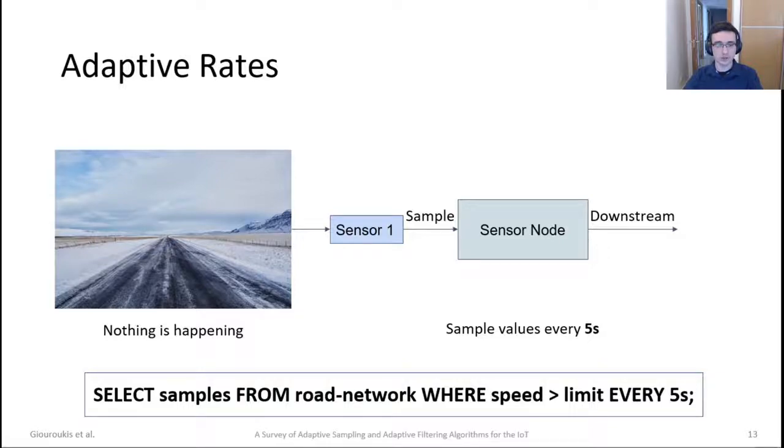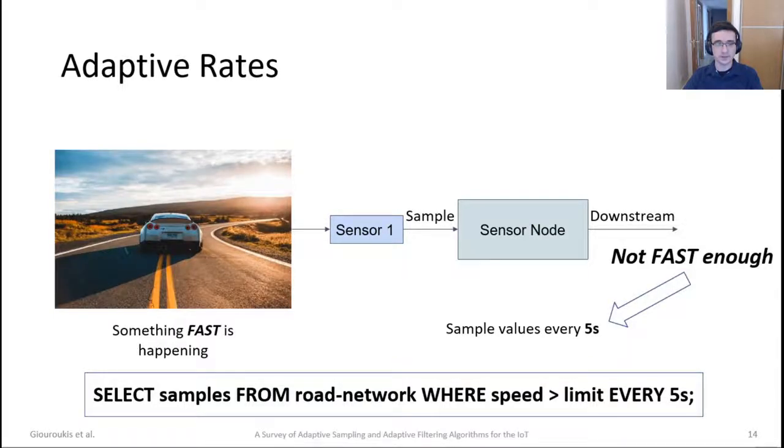A user issues a query where we want samples or pictures taken from the road network where the speed limit is actually violated, but I want the system to do this every 5 seconds. At the beginning, there is nothing happening over a network, but we still sample values every 5 seconds. Let's say that something fast were to happen, like a supercar going through the highway, violating the speed limit by a lot. The 5-second rule that we impose on our query is not fast enough.